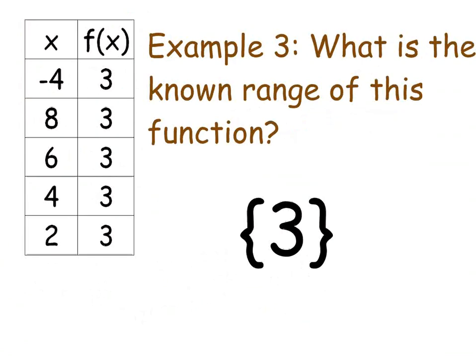Example number 3. We have all these inputs, and they have what? Only one output, right? There's only one output. They all come from an input, but it's only one, and it's 3. So for example 3, the range is just 3. You don't have to include it more than once. If it's listed more than once, you can just write it once. The range is only one number. In this case, it's 3.